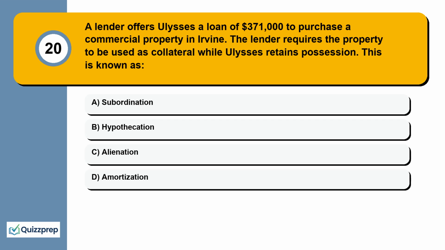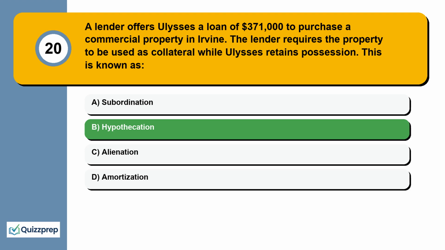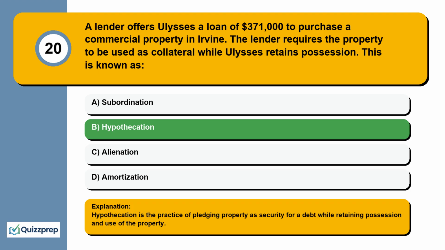Question 20. A lender offers Ulysses a loan of $371,000 to purchase a commercial property in Irvine. The lender requires the property to be used as collateral while Ulysses retains possession. This is known as subordination, hypothecation, alienation, amortization. Hypothecation is the practice of pledging property as security for a debt while retaining possession and use of the property.